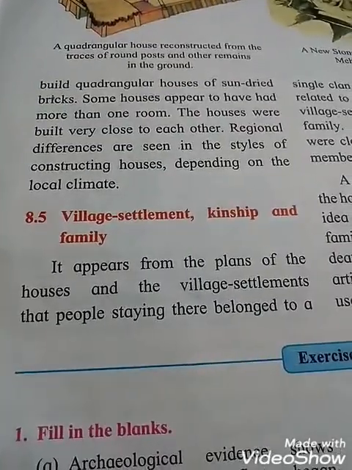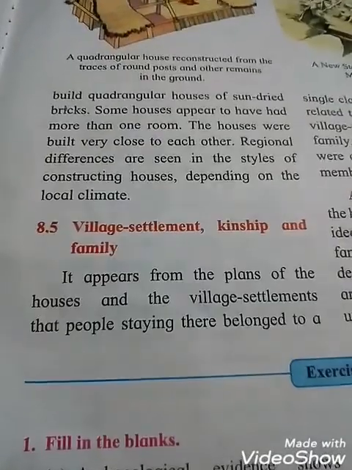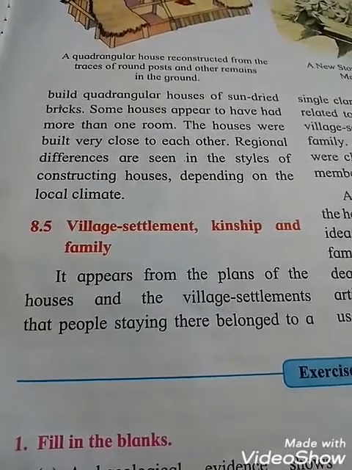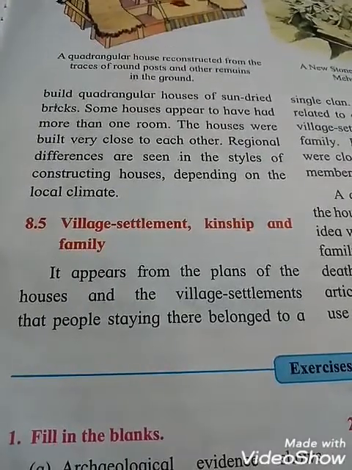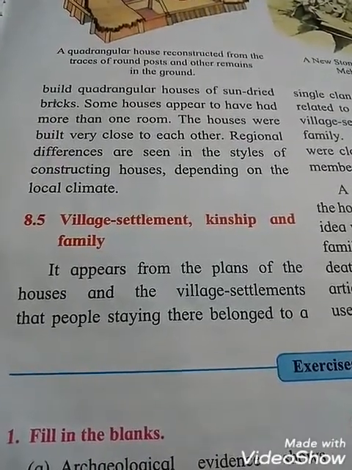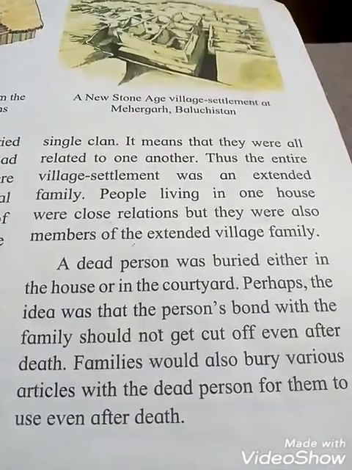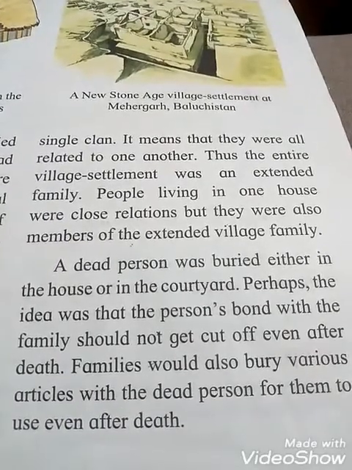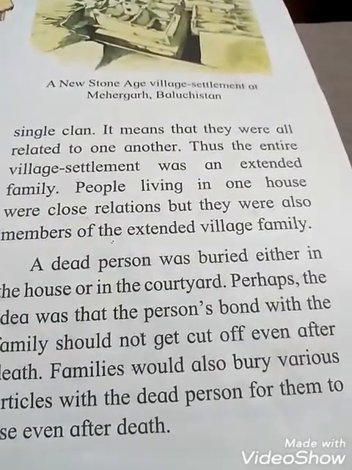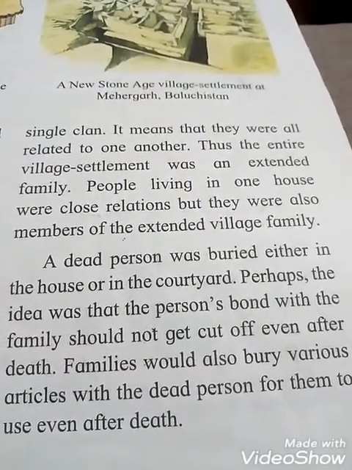8.5 Village settlements, kinship and family. Kinship means blood relationship. It appears from the plans of the houses and the village settlements that people staying there belong to a single clan. That means they were all related to one another.